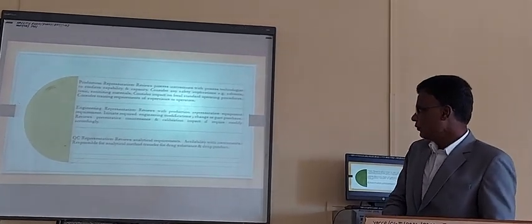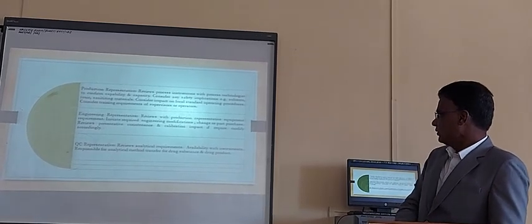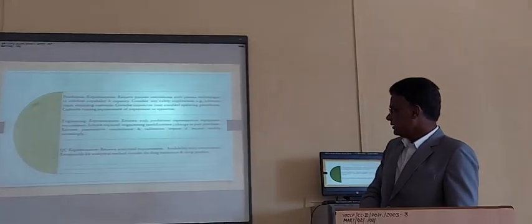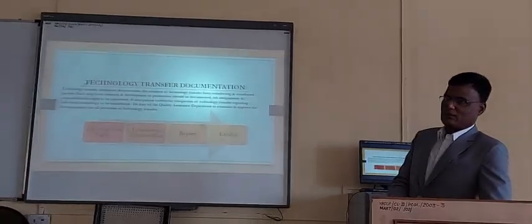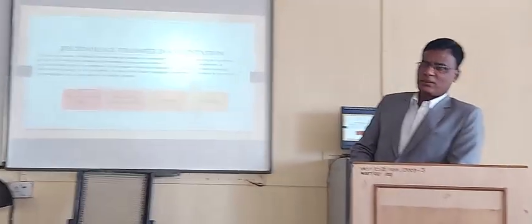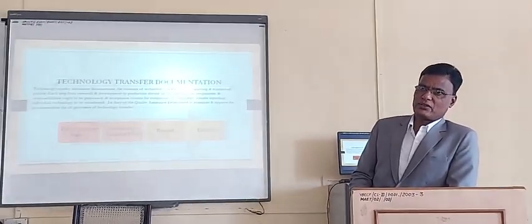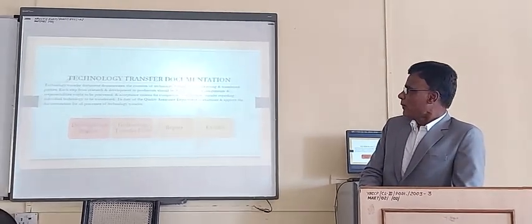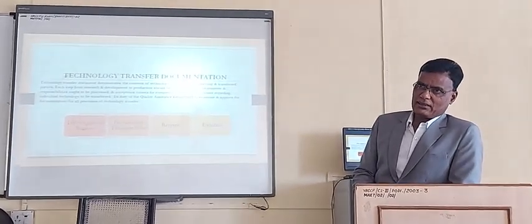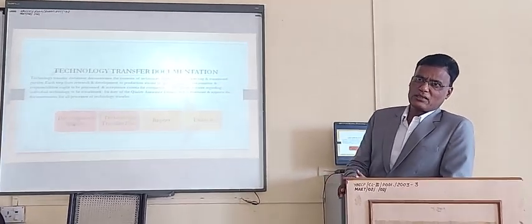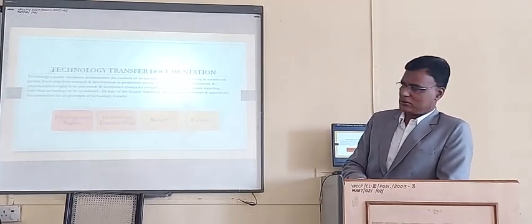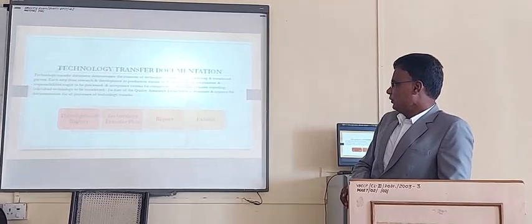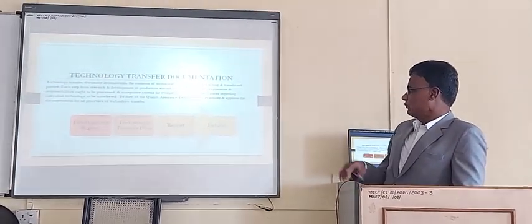Then the QC representative reviews the analytical requirements and availability of instruments, and is responsible for analytical methods, transfer of the product, substance and the product. Technology transfer documentation: these are the documents, the paper one. This is the agreement between two parties, the transferor and the transferee, that is, the innovator and the industry. These documents are made on paper clearly and handed over from one party to another with an agreement between them. If there is any violation by any party, then it is taken to court also. The development report includes the technology transfer plan, report and exhibit. So first is the development report.